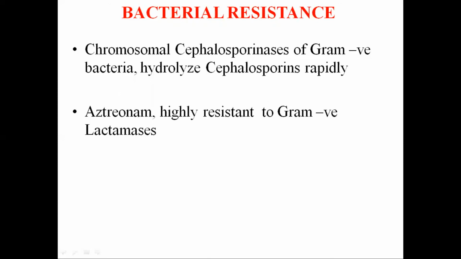The elaboration of chromosomal cephalosporinases by the gram-negative organisms is responsible for causing hydrolysis of the cephalosporins very rapidly, and because of this, it has led to clinical failure of certain cephalosporins. Against this, Aztreonam is very effective because it binds very tightly and acts as a potent inactivator of the cephalosporinases.